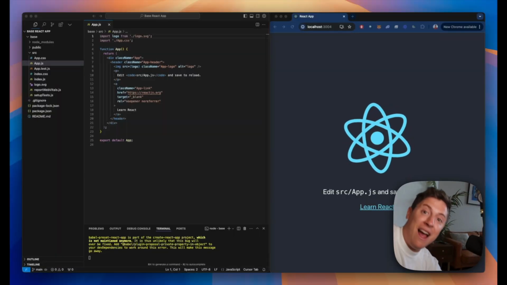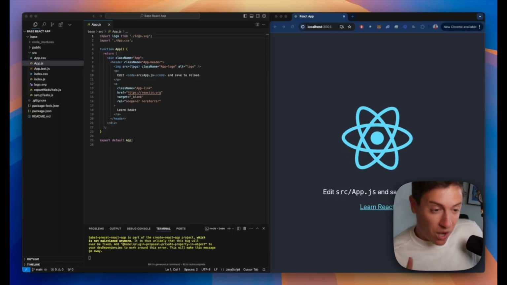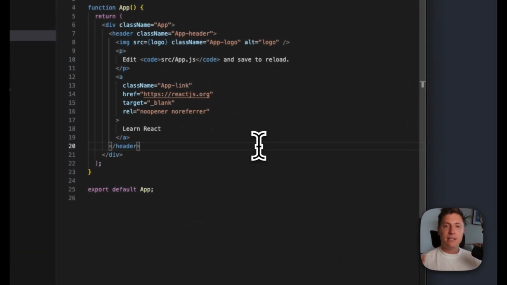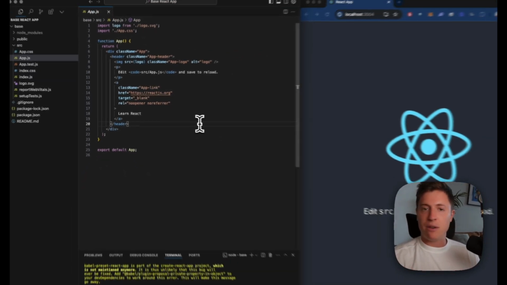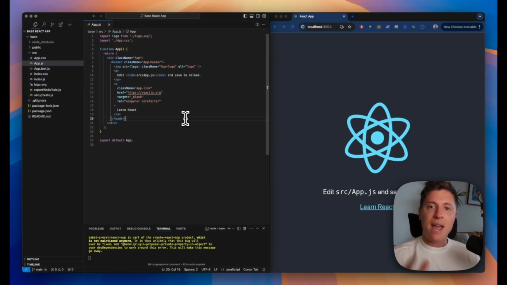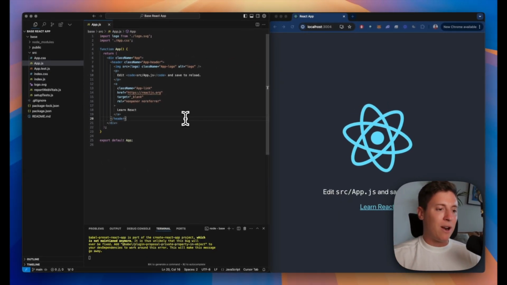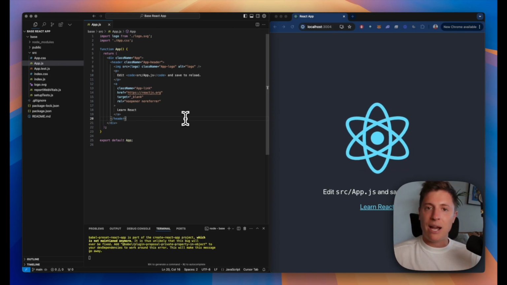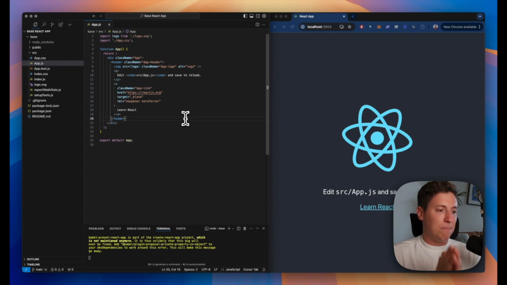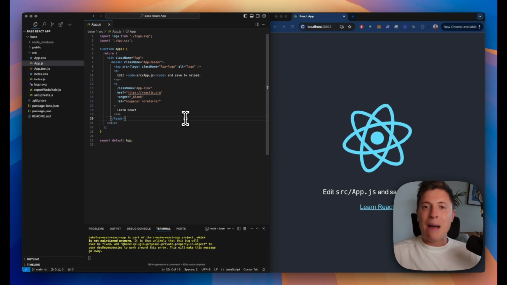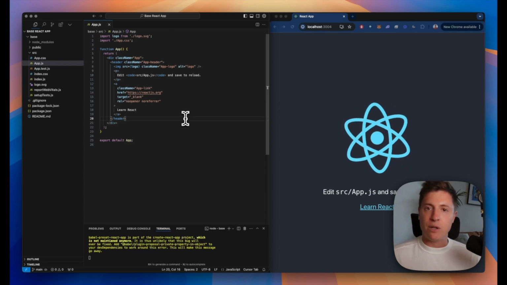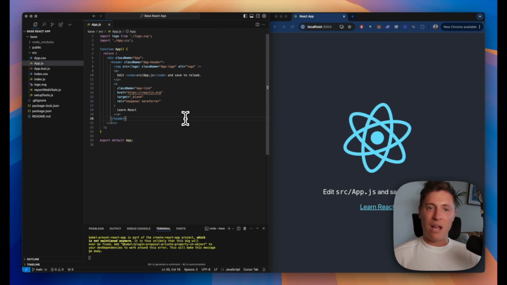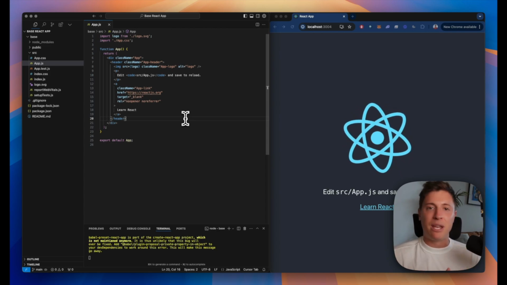Boom, I'm over here now. Let's get right into it. So what you're looking at here is Cursor AI on the left-hand side. This is the most powerful AI tool I've ever used in my entire life. What Cursor AI allows you to do is anyone, no matter how little programming experience they have, even if they've never written a single line of code in their entire life, can build the web app, the mobile app, whatever kind of application you want of your dreams. Doesn't matter. If you've never even seen a line of code in your life, you can now go in and build any application you want in seconds.